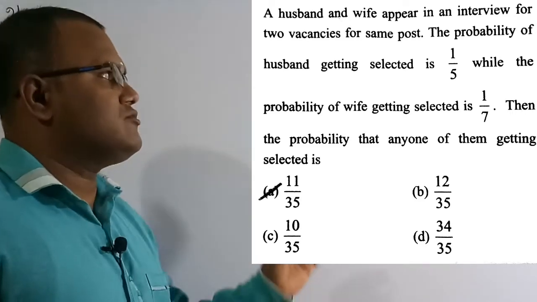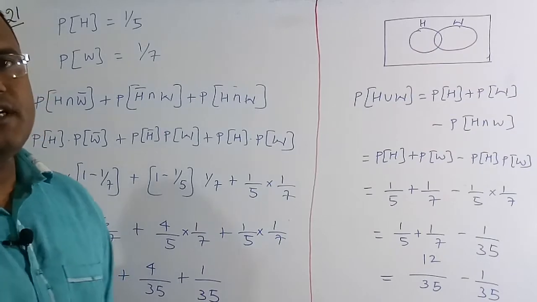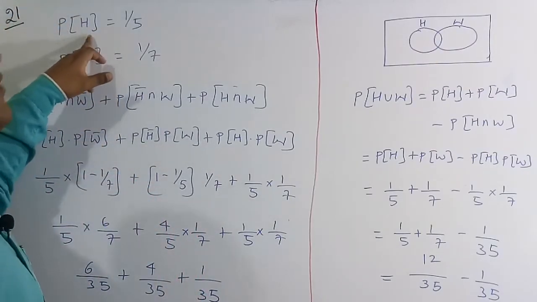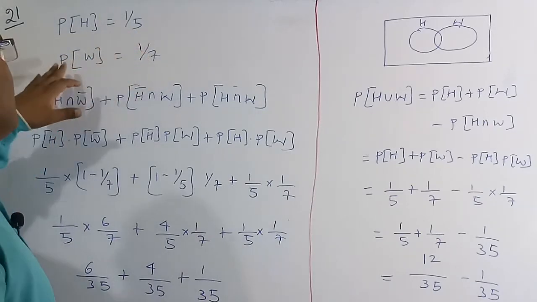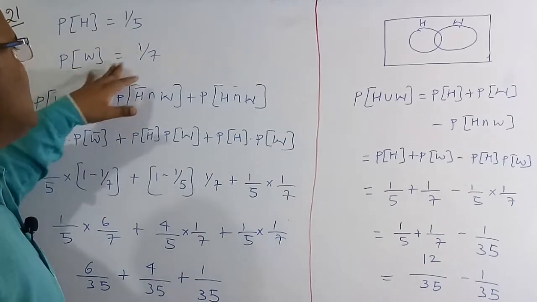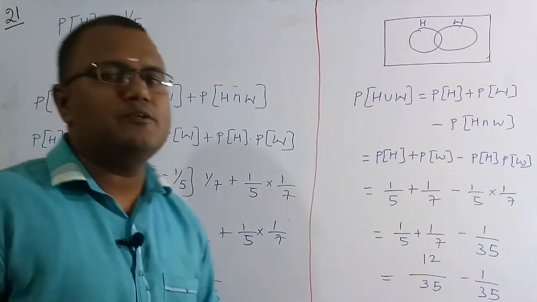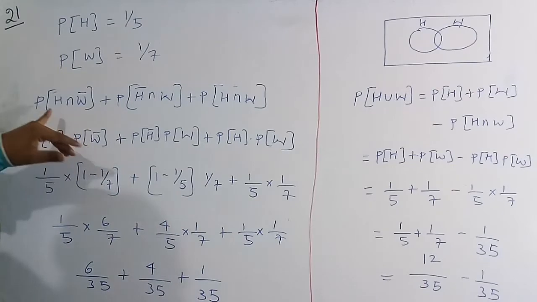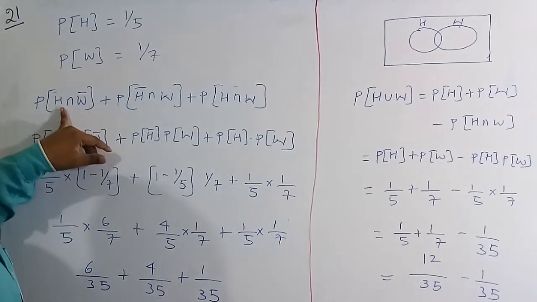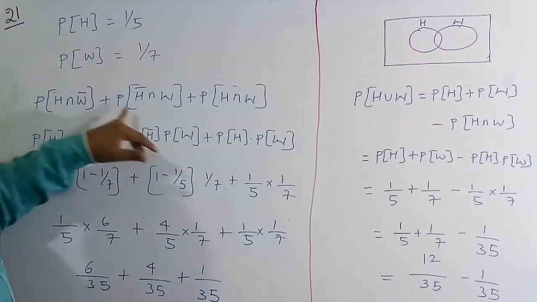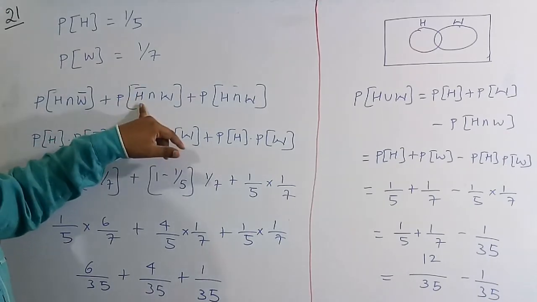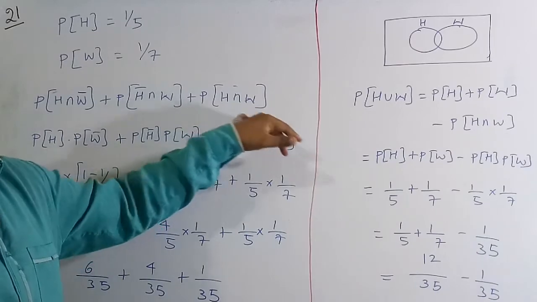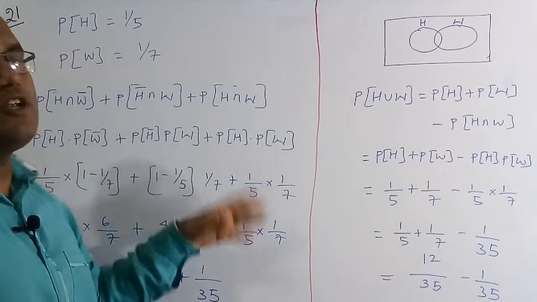Now let us solve this numerical. In the question they have given that there are two vacancies for one post. So we can clearly see the probability of the husband being selected is 1 by 5, whereas the probability of the wife being selected for that vacancy is 1 by 7. We have to find the probability that anyone is going to get selected. So it is the probability that the husband is selected but the wife is not selected, or the husband is not selected but the wife is selected, or both are selected. These are the three conditions which are going to be satisfied.